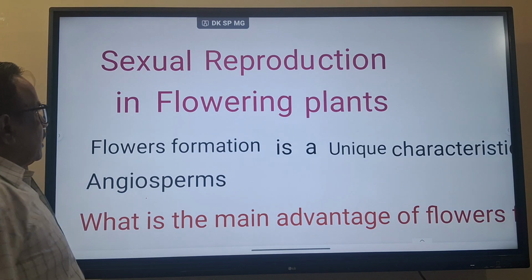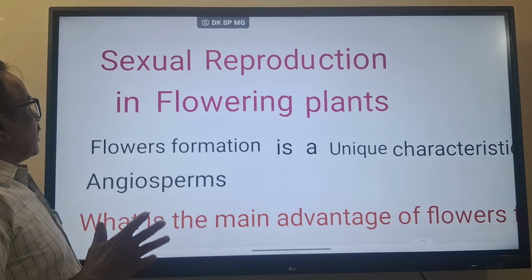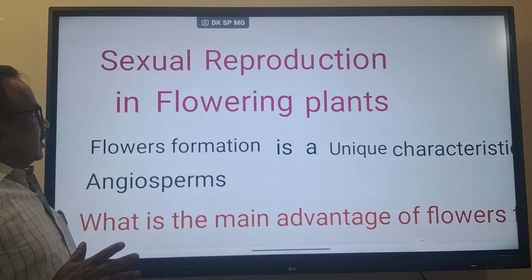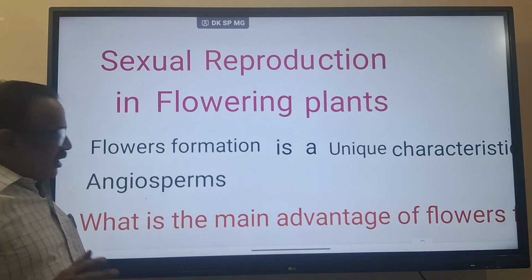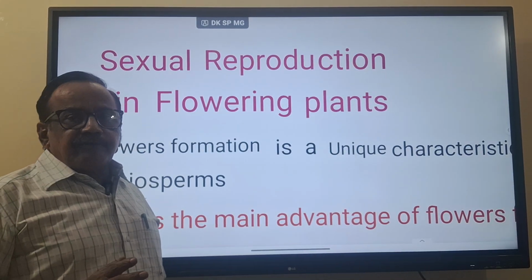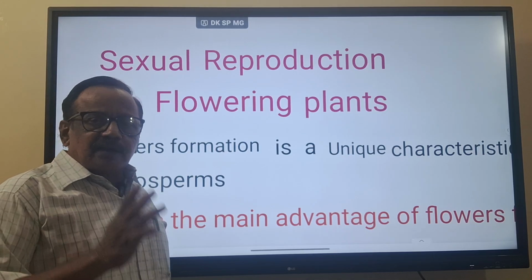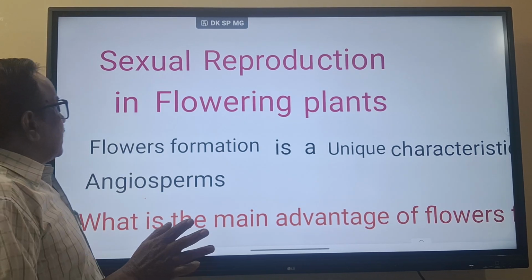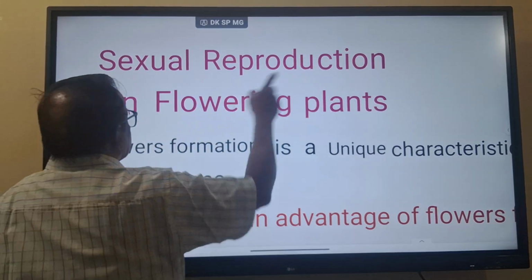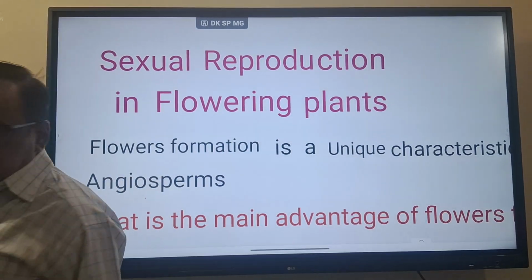Hi students, in this video I am going to teach about sexual reproduction in flowering plants, which is in the 12th class, and it is also important for the CBSE exam. Now you see here, sexual reproduction in flowering plants. What is sexual reproduction in flowering plants?